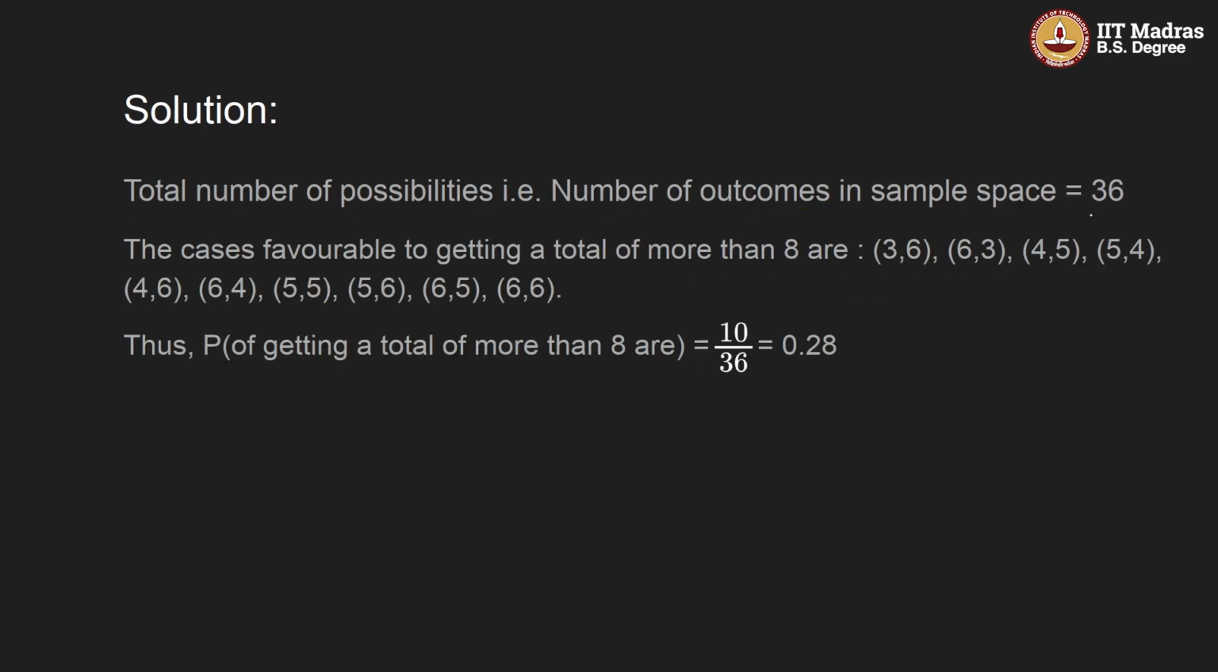So the total number of possibilities is 36. The cases favorable to getting a total of more than 8 will be 3 6, which is 9, 6 3, 9, 4 5, 9, 5 4, 9. Okay, then 4 6 10, 6 4 10, 5 5 10, 5 6 11, 6 5 11, 6 6 12, right? So these are the sums which are greater than 8. So how many cases are there? 1 2 3 4 5 6 7 8 9 10. So the total number of favorable cases is 10 divided by the total number of cases, which is 36. So 10 divided by 36 will be 0.28.